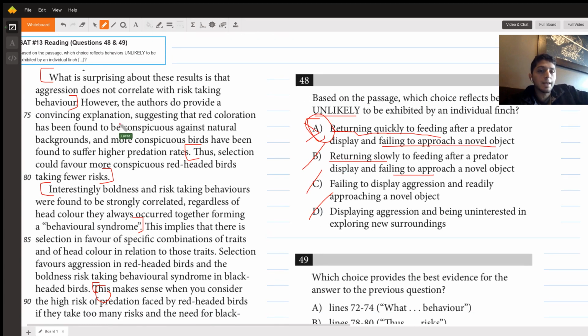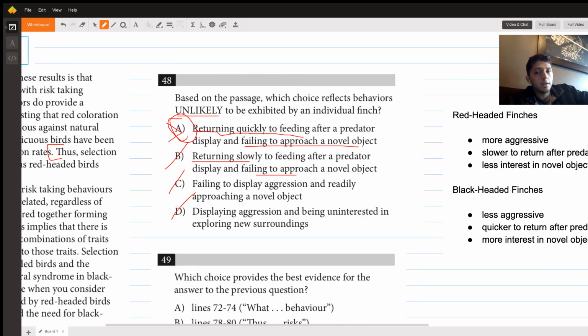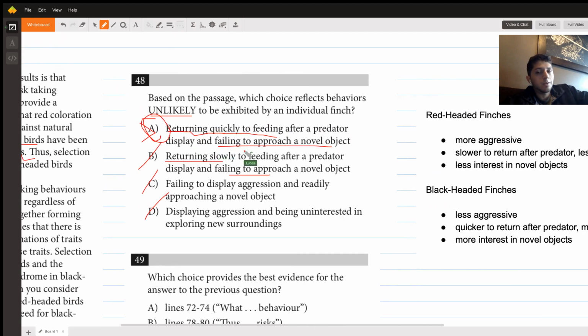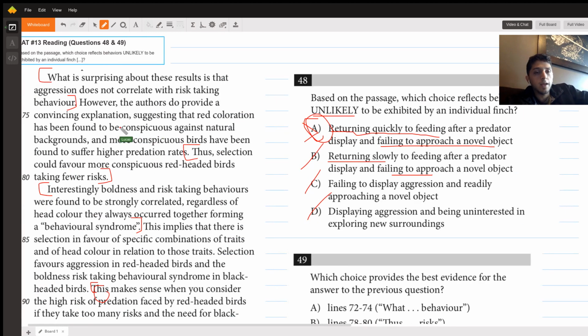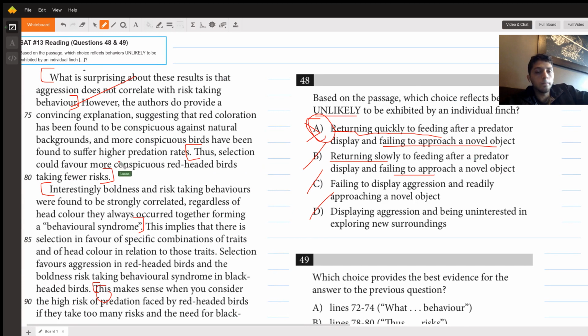What we should notice, though, is that A is talking about the fact that aggression doesn't correlate with risk-taking behavior. But our choice here is really only talking about predator display and novel object, only risk-taking behavior and not aggression. So A actually wouldn't work too well.